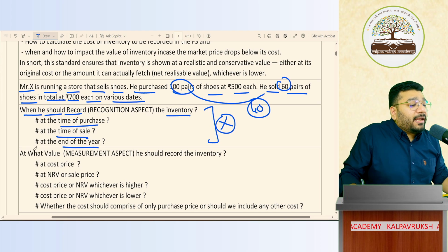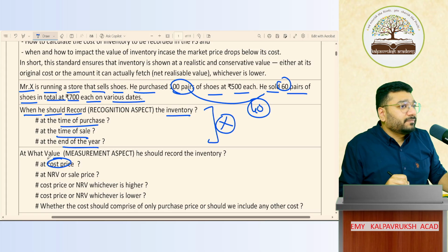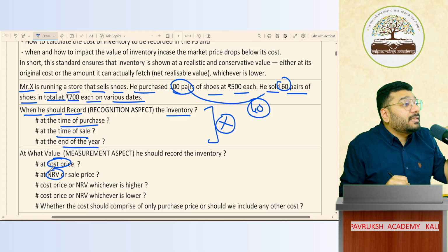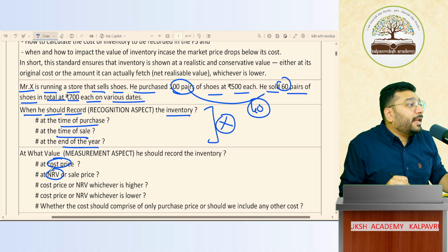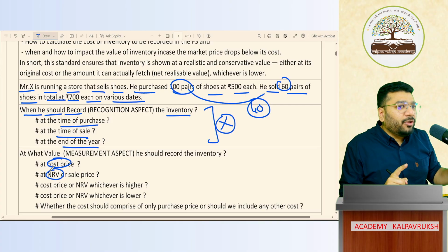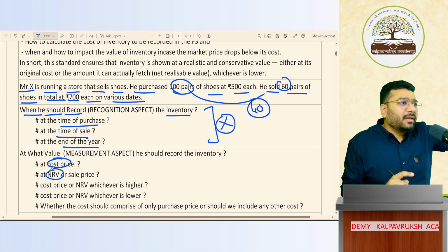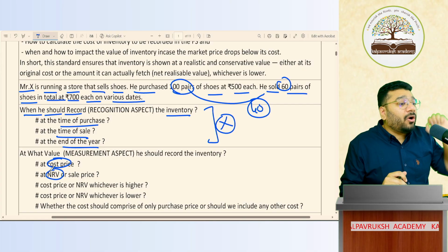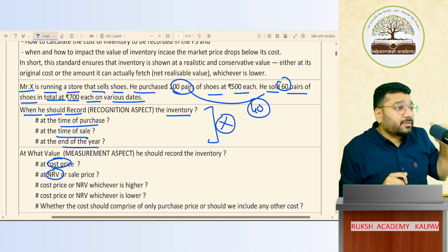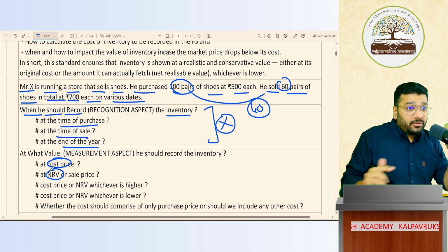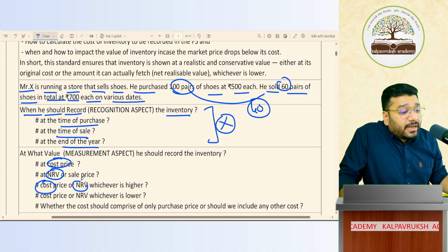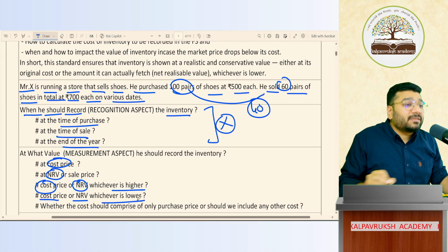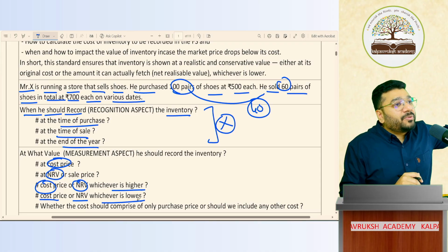This 40, should I record at cost price, or should I record at NRV? NRV means what? The sale price, the net realizable value. NRV is not equal to sale value, but for now, since you don't know the concept, I'll put NRV as sale value. In reality both are not the same. So should I record the inventory at cost price, or at NRV? Or at cost price or NRV, whichever is higher? Or at cost price or NRV, whichever is lower? Options are there?